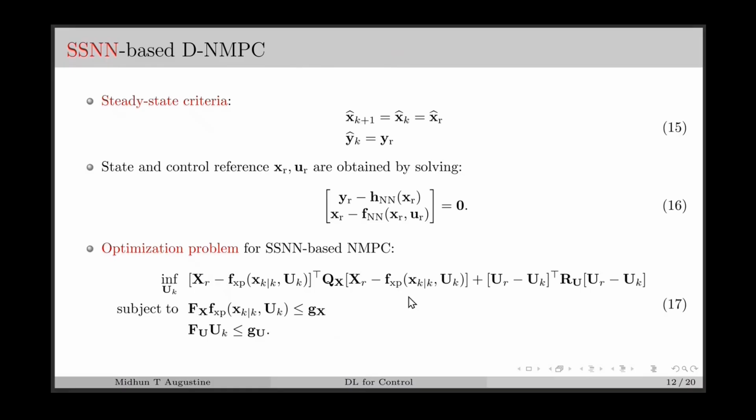Next we move on to the SSNN based data-driven MPC, where we have the steady state criteria as equation 15. Here we use the predicted state and predicted output equation, which will be the same as the state reference and output reference. Here we don't need a hat, so it is XR. By substituting the SSNNO model here, we can obtain the steady state equation as equation 16, which can be solved for obtaining the state and control reference, XR and UR. In general, YR is assumed to be known, and we have to solve this equation for finding the state and control reference. The optimization problem for SSNN based NMPC can be obtained as in equation 17.